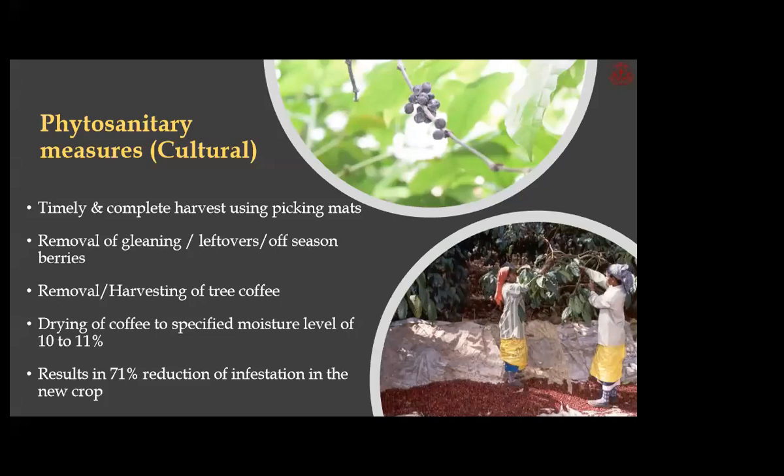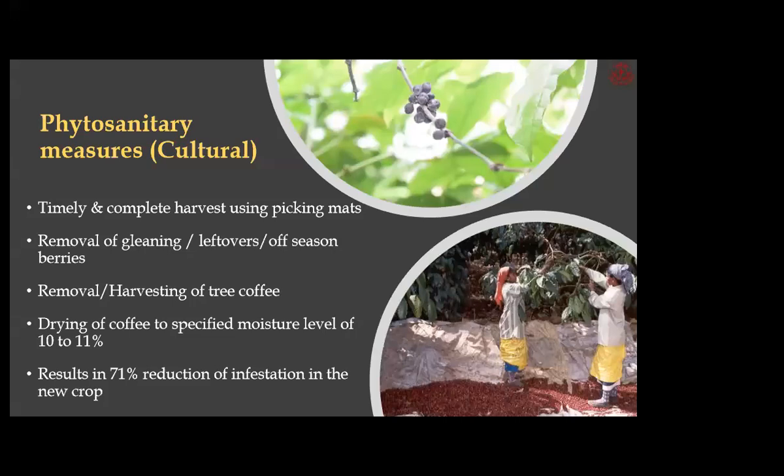The first and foremost thing is timely and complete harvest using picking mats, especially in Robusta plants. If you are using picking mats, you can avoid the droppings, or avoid the collection of gleanings. If you are not using picking mats, it is very hard to collect the gleanings after the harvest. You can't harvest the fruits without some falling, so using picking mats will help you collect the fallen fruits.